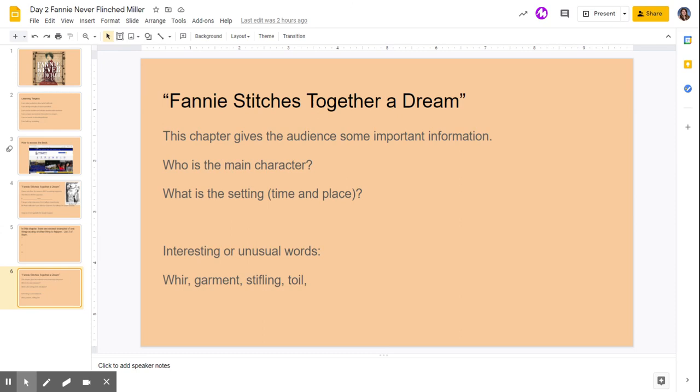And then the last slide you need to do before you hit turn it in is Fannie Stitches Together a Dream. This chapter gives the audience some important information. We need to know who the main character is and what the setting is, so the time and the place. It'll tell you that right at the beginning of the chapter, so I'll go ahead and explain that to you as well. Interesting or unusual words: these are work, garment, stifling, toil.